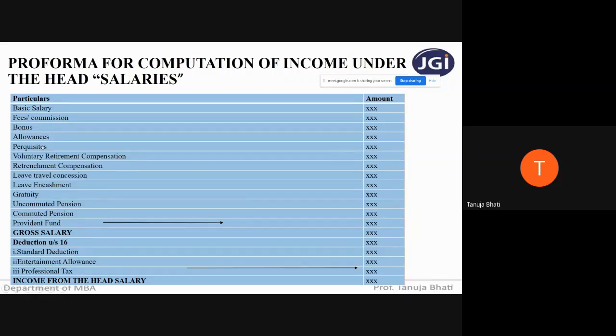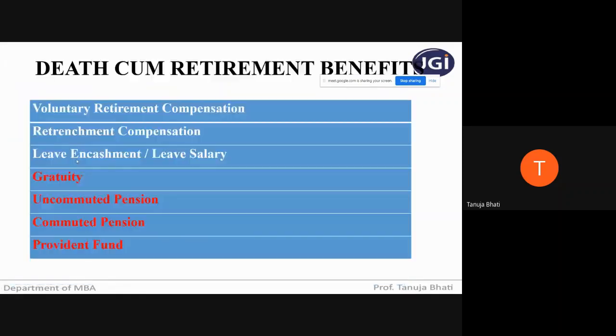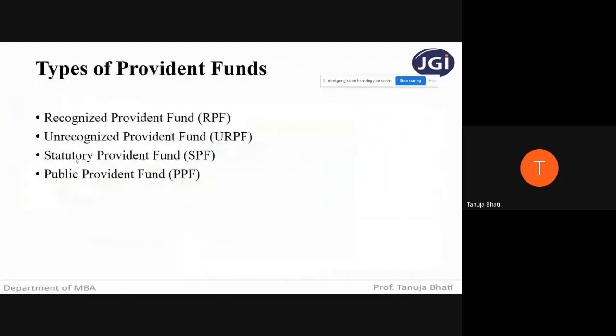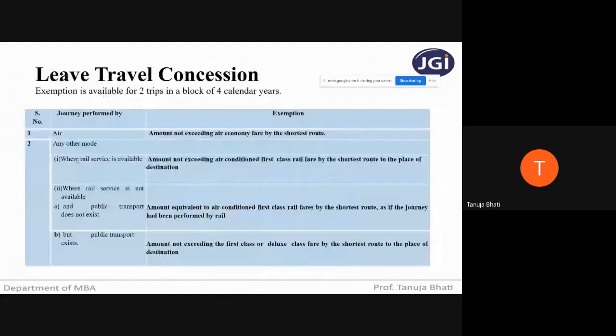Perquisites is very lengthy. It will almost take 2 lectures. So we will be seeing perquisites in the succeeding lecture, and leave travel concession is very simple and short, which we will be covering today itself. Then we can start with the full-fledged problems. So leave travel concession, again, it is not at all important, not asked much in the exam.